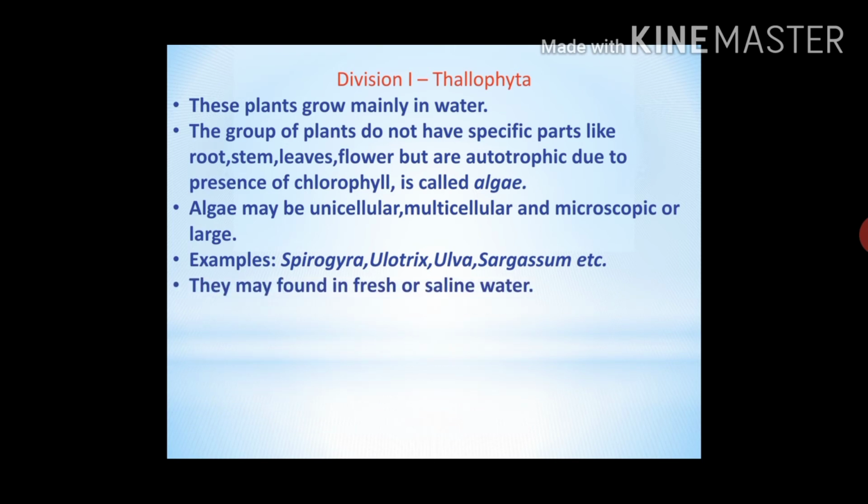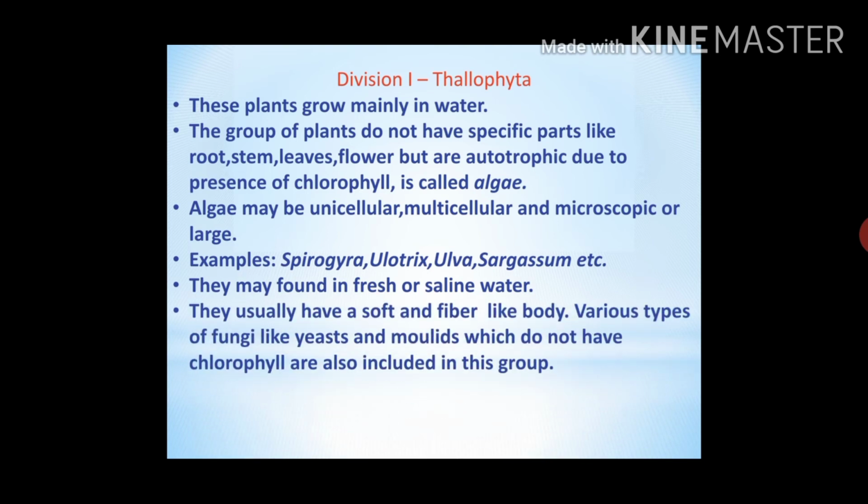Algae may be found in fresh water or saline water. Means you can see the algae in rivers, ponds, wells or also in seas. They usually have soft and fiber-like body. Various types of fungi, yeasts and molds which do not have chlorophyll are also included in this group. Then do they perform photosynthesis? No, because of absence of chlorophyll.